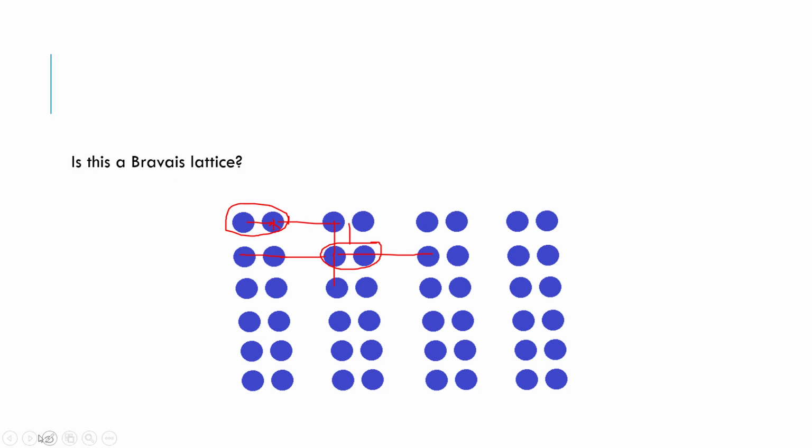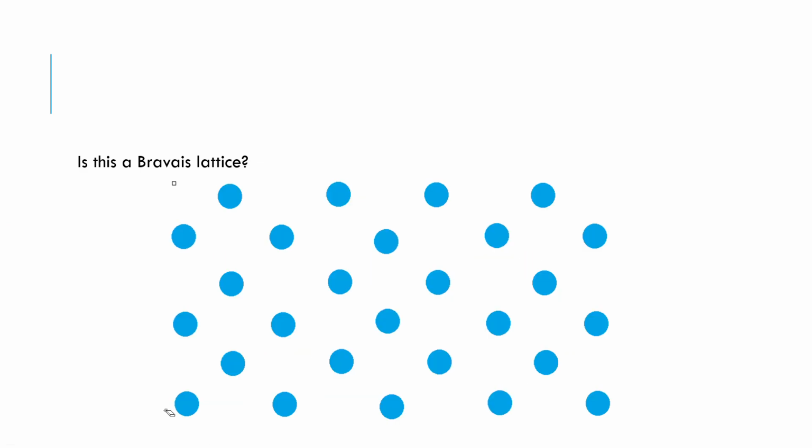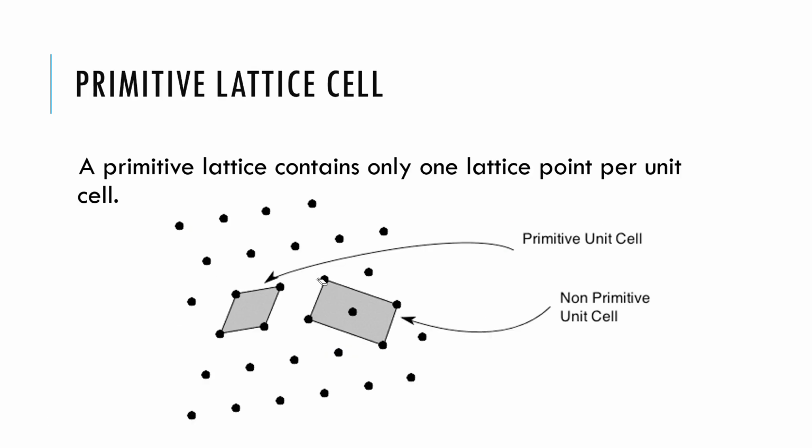So let's go to the next. Here also, try to see what kind of Bravais lattice this is. I will give you a hint: you can mark these two together and try to see what kind of pattern is repeating, and let me know what kind of Bravais lattice it forms. And this one is another exercise. You can comment on all of these in the comment section, or maybe email me personally. Alright, so let's go to the next concept.